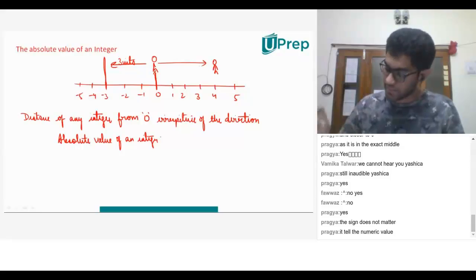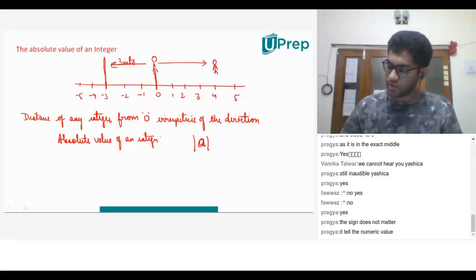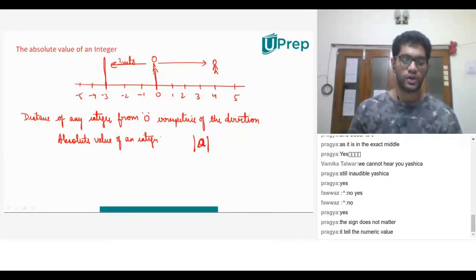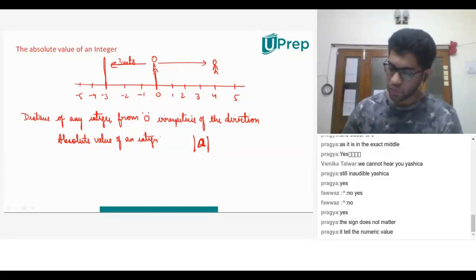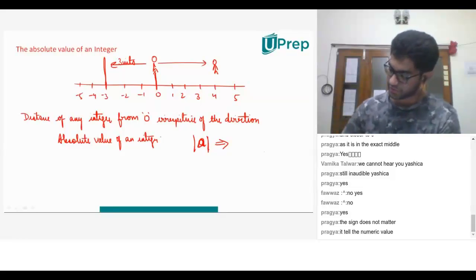How do you represent the absolute value? If I'm talking about a as a number, if I say the absolute value of a, I am going to put it in these vertical lines or the vertical columns basically. And what is it going to be? Positive, negative, what? Is it always positive?